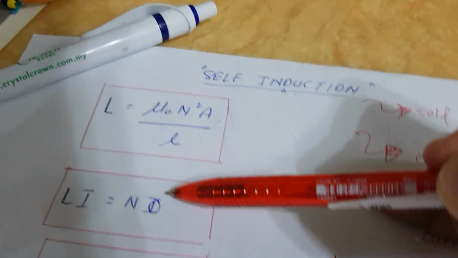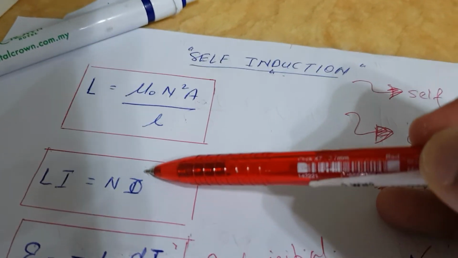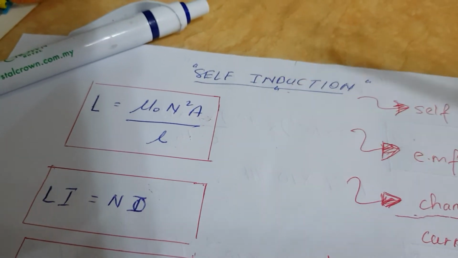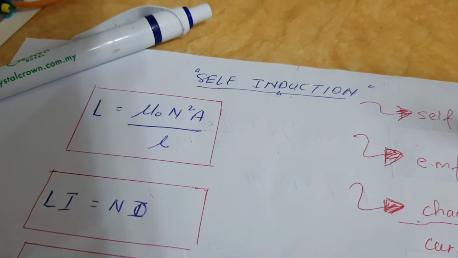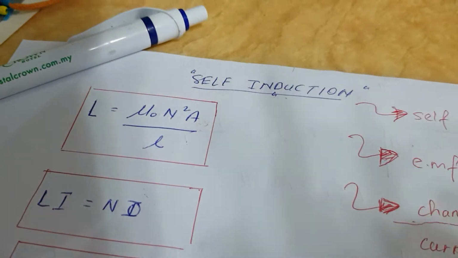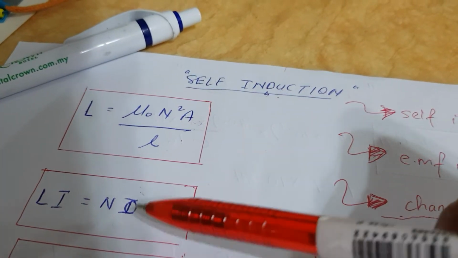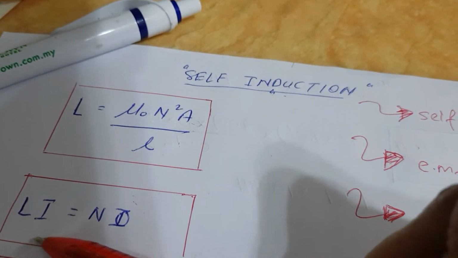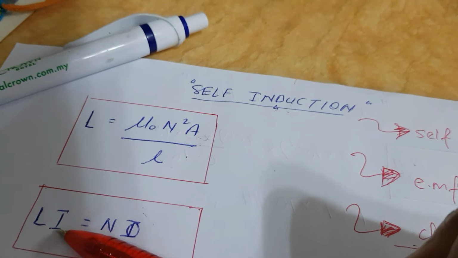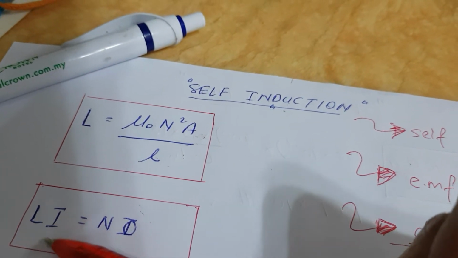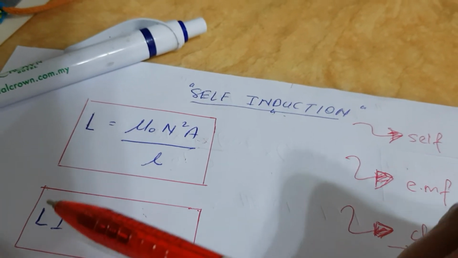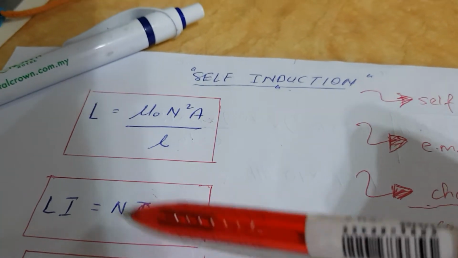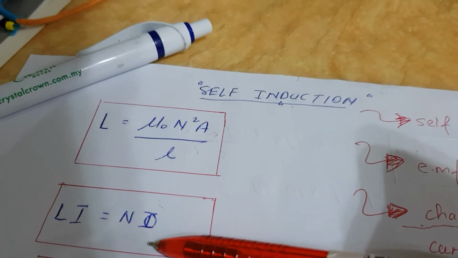Okay, magnetic flux linkage is different from magnetic flux. Magnetic flux linkage means throughout all the turns, what is the magnetic flux? Magnetic flux only is for one turn. So if, using this formula, you want to find magnetic flux only, you got to divide by N. Divide by N, that means Li divided by N. When you divide by N, you're finding for one turn, right? That is your magnetic flux. But when they tell you magnetic flux linkage, it is N times magnetic flux.